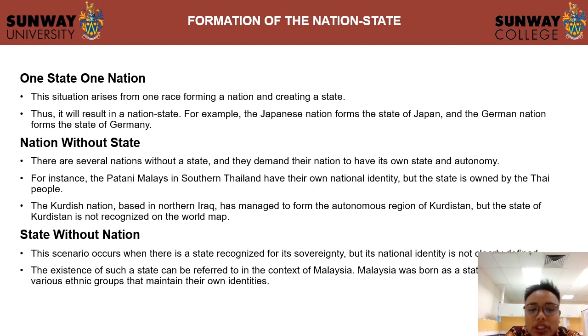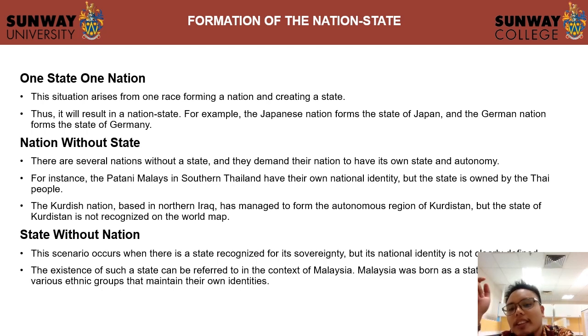And then we go to the nation without states. This is, as you can see, like Patani. In Thailand, there are a few races that have been built there. Even though they stay in Thailand, actually they have their own language. That's what we call a nation without states.